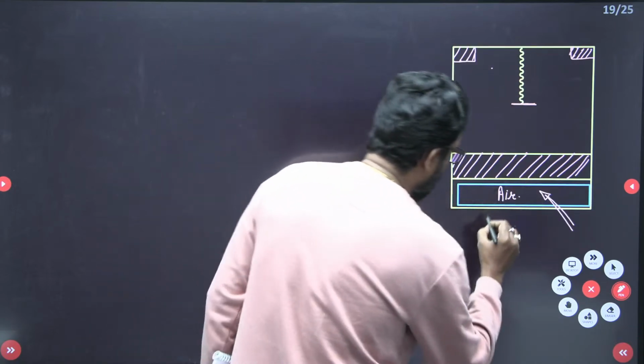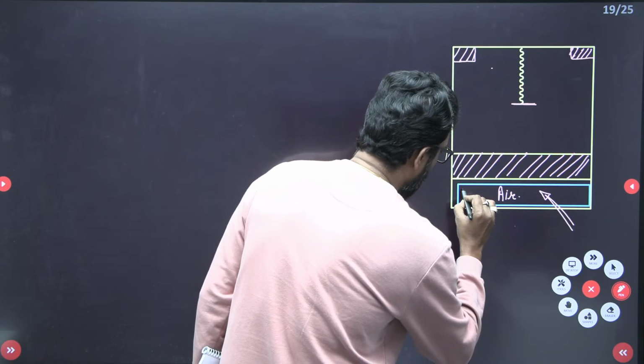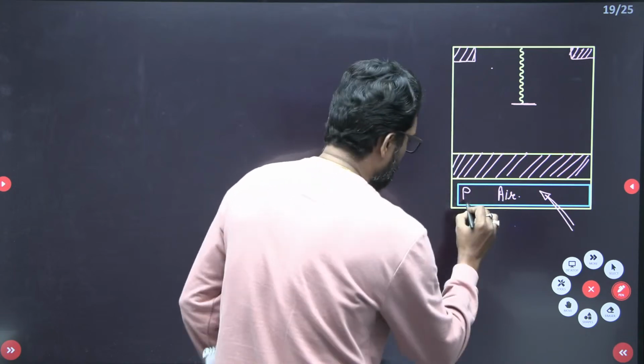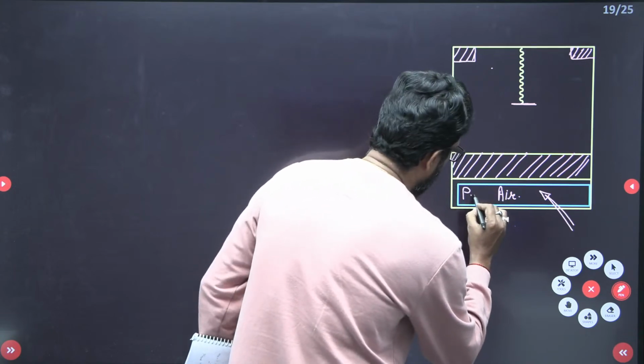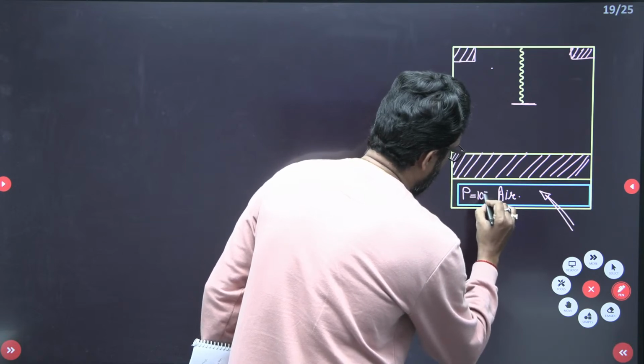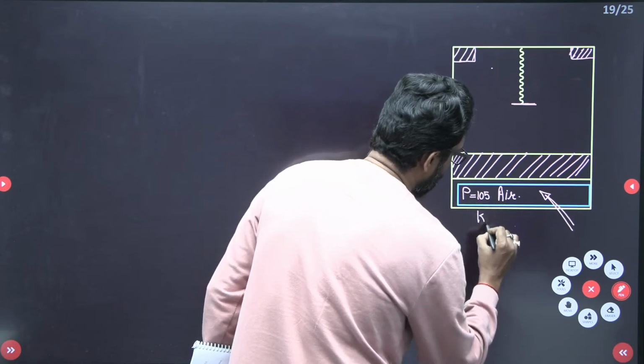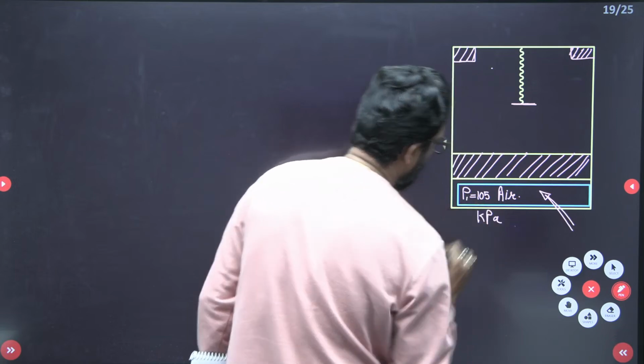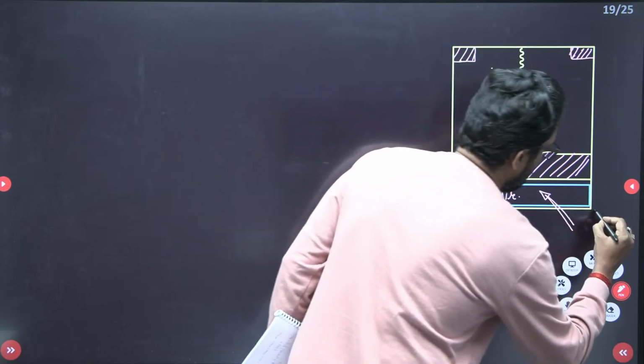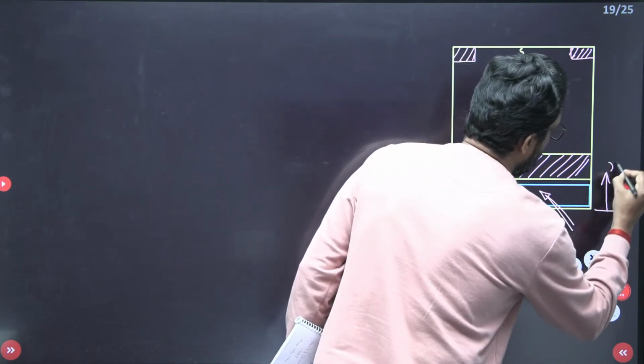So this air, at a pressure given as 105 kilopascal at point 1. Let's suppose this is our x direction.